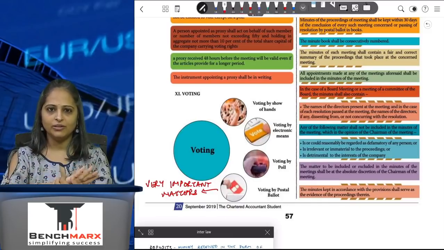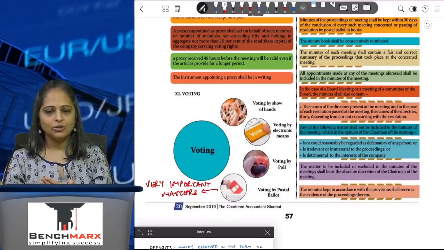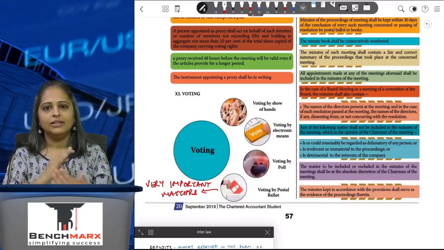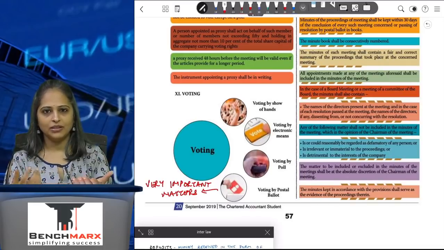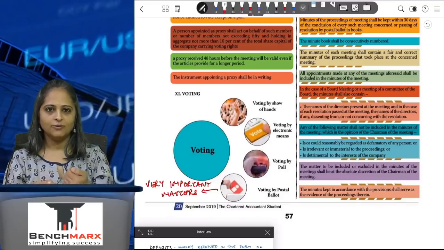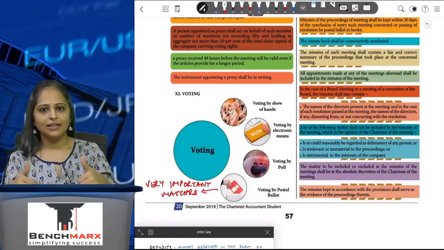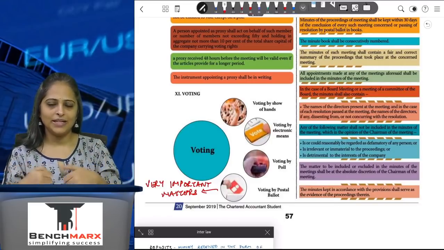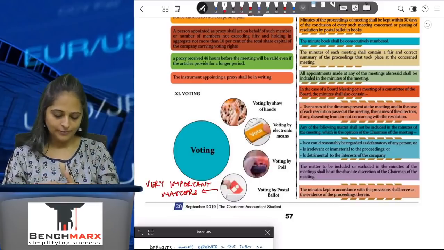Even if you voted by electronic means, you can come and attend the meeting and listen to whatever is happening at the meeting. That is voting by electronic means. Voting by poll. You've seen Kaun Banega Crorepati, people coming and Janta ka vote, and everyone clicking by poll on what the correct answer would be. Similarly, they're all sitting and they say this is a resolution being passed, now we'll decide by poll, and then people will vote whether in favor or against. That is voting by poll.